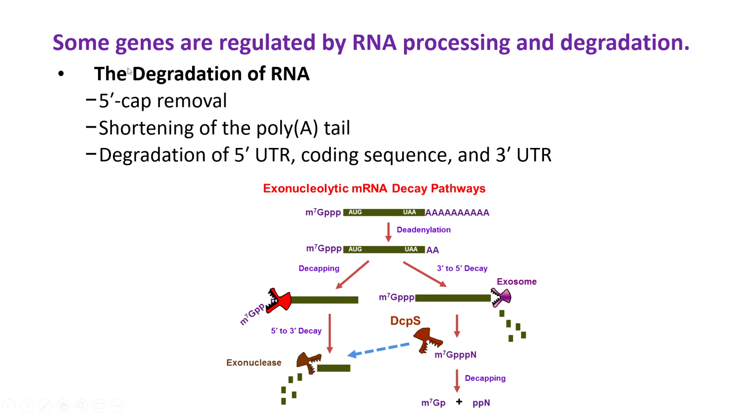And so through these three different actions, you can reduce expression of a gene by removing the poly A tail, or removing the cap, or removing both. All three of those actions will reduce expression. And then degrading the coding sequence will obliterate expression. You won't get any protein because there's nothing to translate.